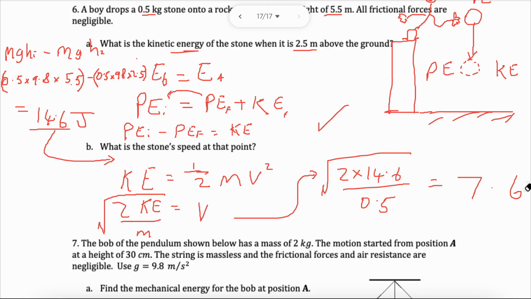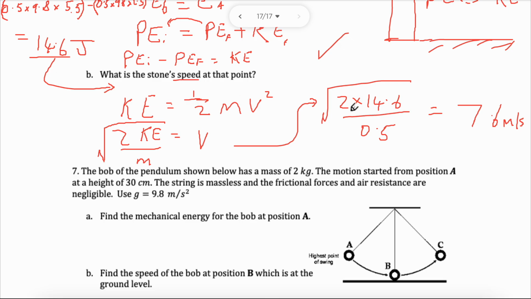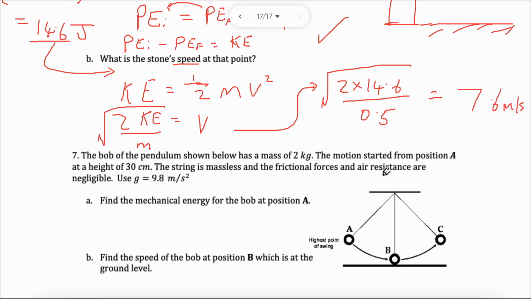It's terrible. How can I do this? Why did I make such a big space? Let's do that again, 7.6. This is a speed, meters per second. You get 1 mark for the units, so please be careful. Don't mess up the units like I just did. All right, joules, meters per second.